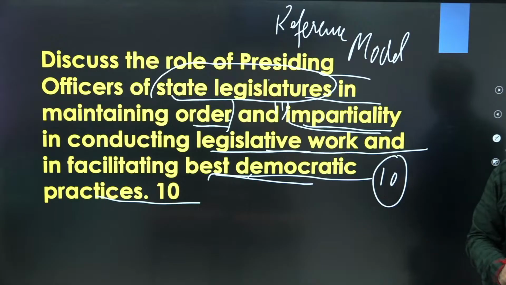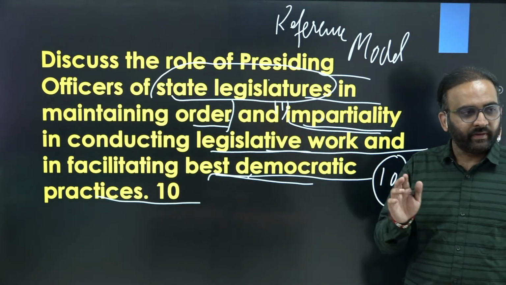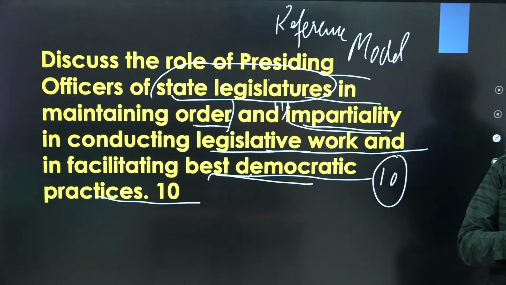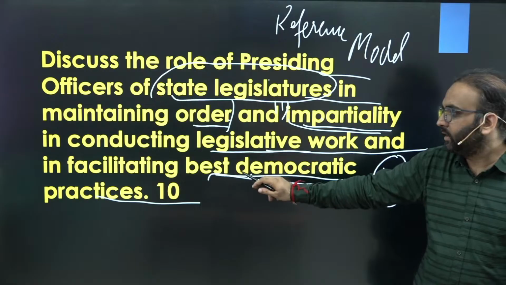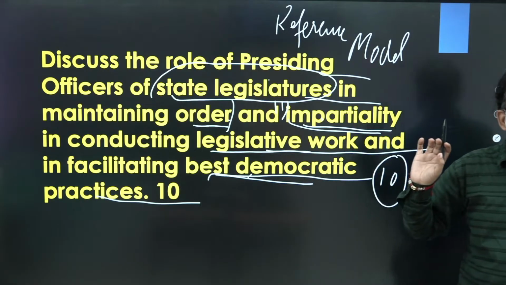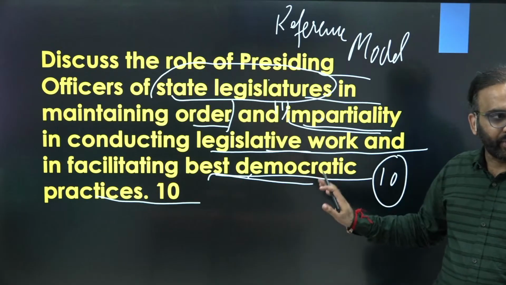So there will be three subsections of your body part: role in order, role in legislative work, role in democratic practices. That categorization of points you need to mention.